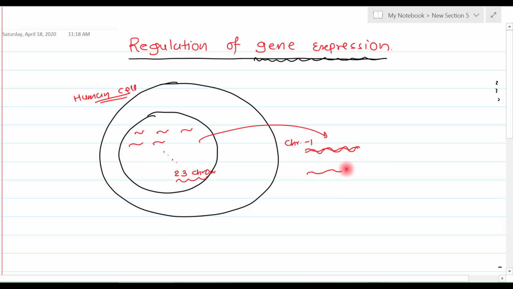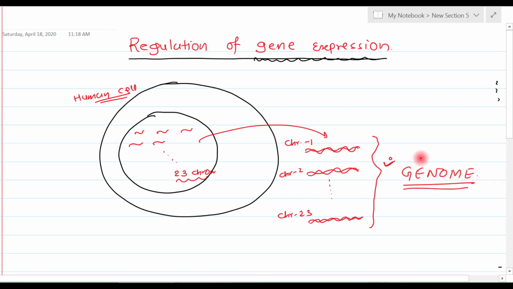Then suppose this is the DNA of chromosome number 2. Likewise, we have 23 chromosomes. Suppose this is chromosome 23, the DNA of chromosome number 23. So all these 23 chromosomes' DNA will become our complete set of genetic material, right? And this complete set of genetic material in a particular cell is known as the genome.